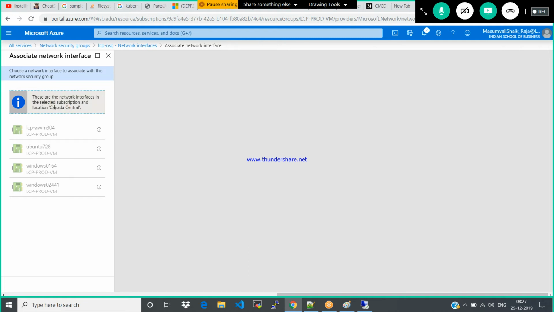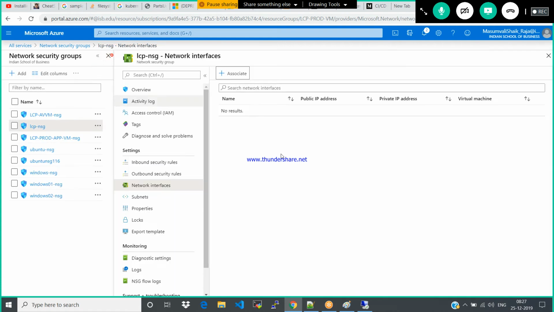So particularly it is looking for the network security group which is created under Canada. So now you can add your subnet network security group here with the NIC card. Now what will happen? If you create the network security group and associate it with your network interface, the rules which you apply are only for this machine.